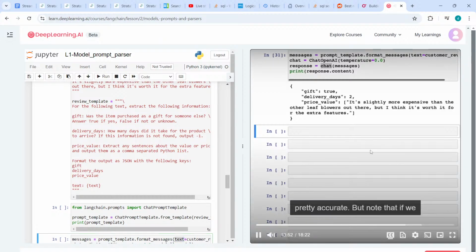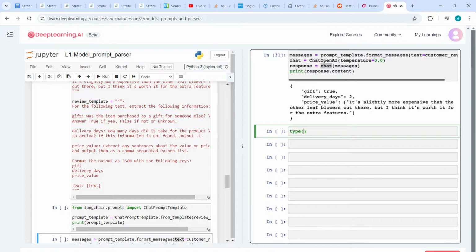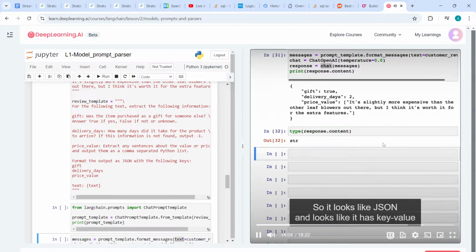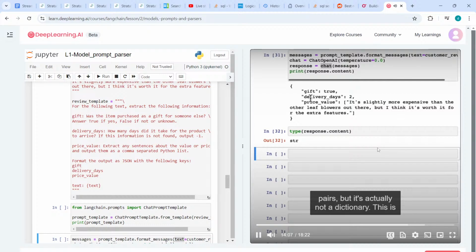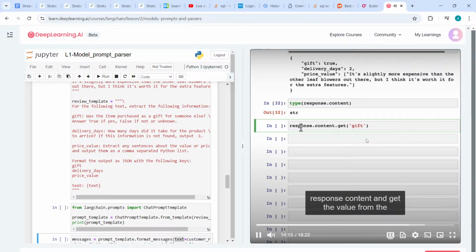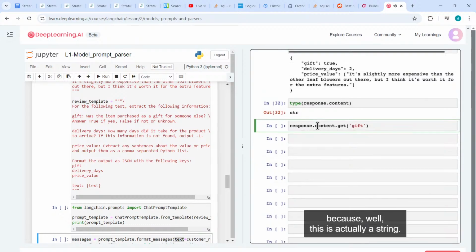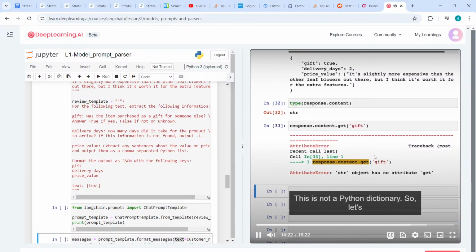Okay, cool. Pretty accurate. But note that if we check the type of the response, this is actually a string. So it looks like JSON and looks like it has key value pairs, but it's actually not a dictionary. This is just one long string. So what I really like to do is go to the response content and get the value from the gift key, which should be true. But I run this, it should generate an error because, well, this is actually a string. This is not a Python dictionary. So this is basically where the parser comes in.